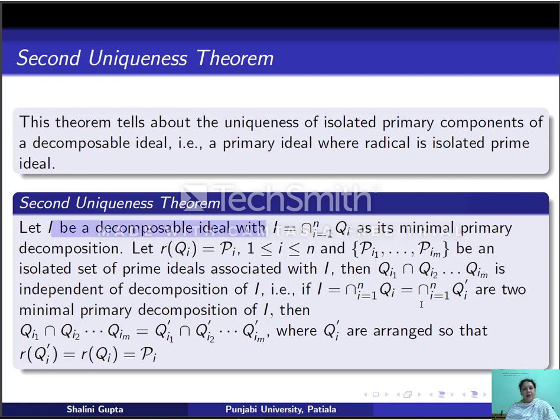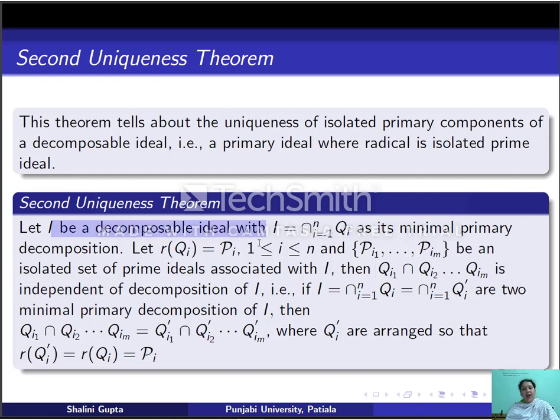Suppose I is a decomposable ideal with I equal to intersection Qi as its minimal primary decomposition. Suppose radical of Qi is Pi. Suppose Pi1, Pi2, ..., Pim is an isolated set of prime ideals associated with I. Then Qi1, the primary ideal whose radical is Pi1, intersection Qit, intersection Qim is independent of the decomposition of I.